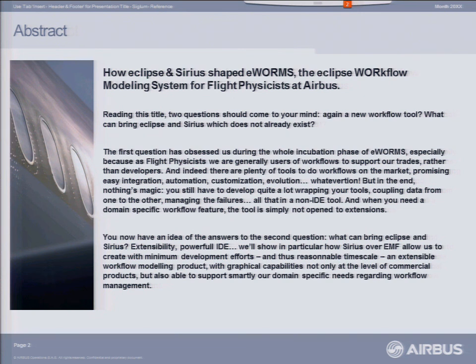Generally, when we talk about tools, I can give some names like Model Center or iSight, they claim that it's easy to integrate your tool, it's easy to customize, everything is easy. But in the end, you develop a lot, because to integrate a business tool is not easy. You've got your own data, your own model, your specific infrastructure, and finally you develop a lot, and not in an environment which is an IDE.